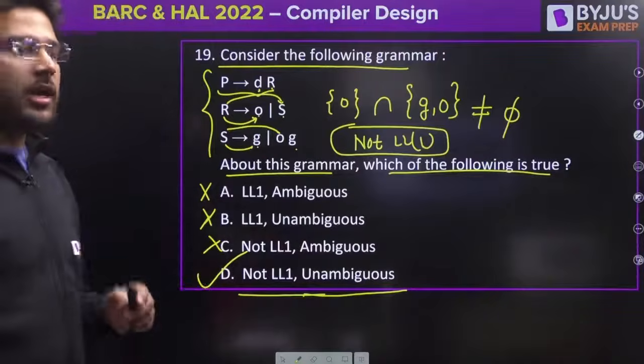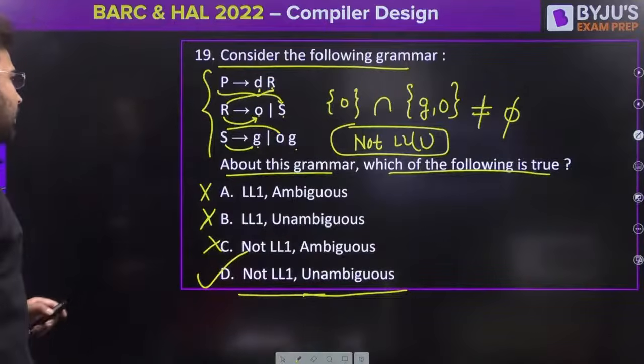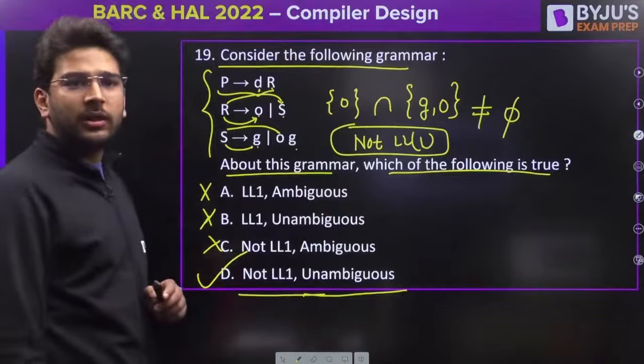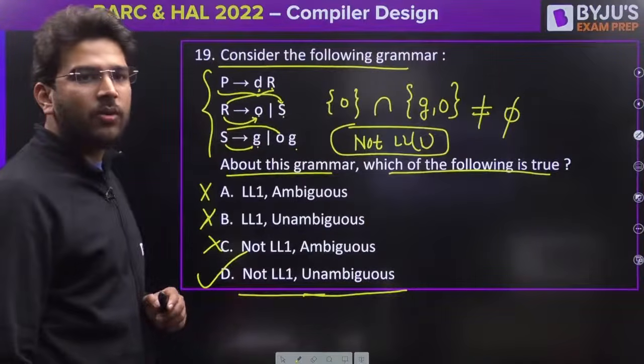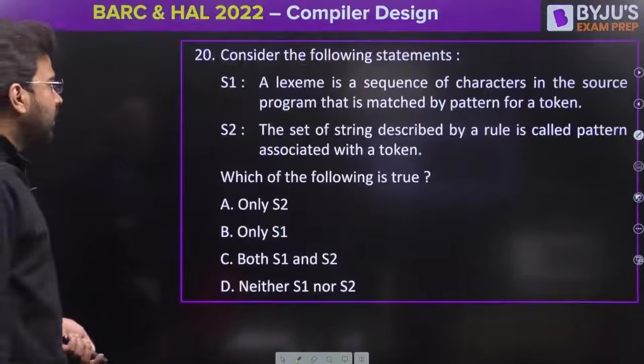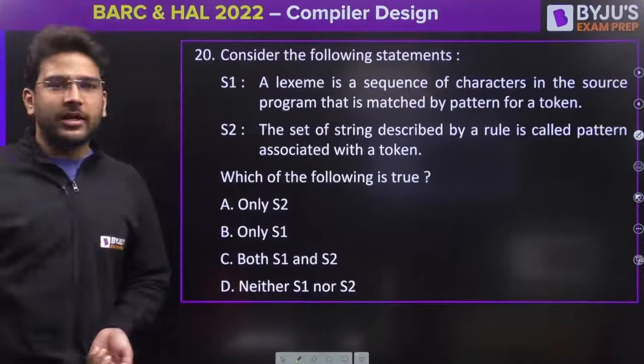Is it clear to all of you? If you have any doubt, please ask. Who is saying only left recursion present? Chirag, how? Where left recursion present? I cannot see. Let's solve the last question of today's class, guys.